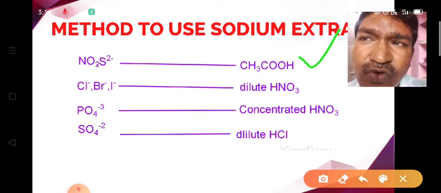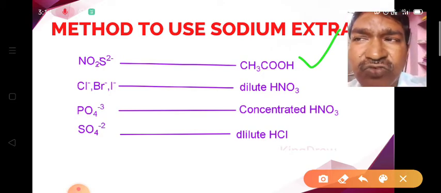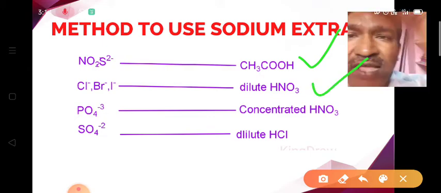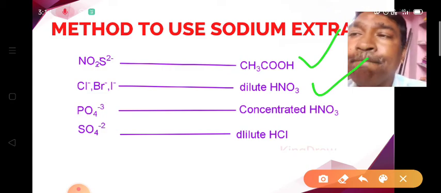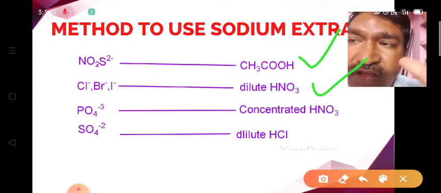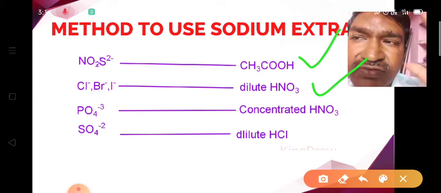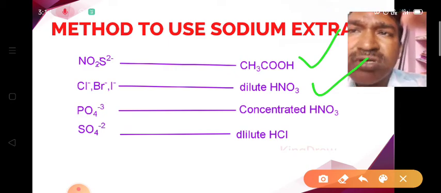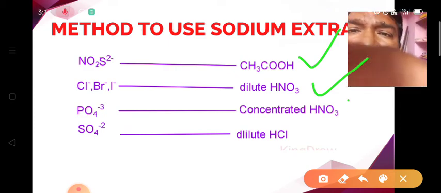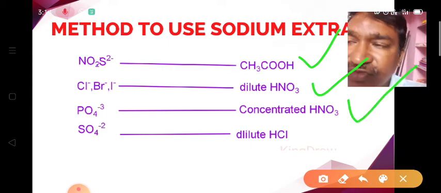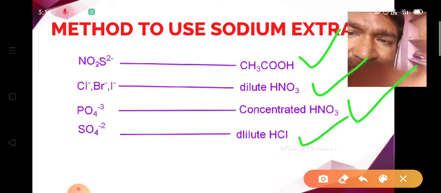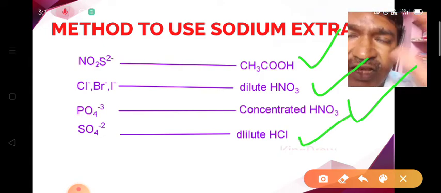Whenever we go for the identification tests of chloride, bromide and iodide, we have to treat the sodium carbonate extract with dilute HNO3. And for the identification of phosphate ions, we have to treat the sodium carbonate extract with concentrated HNO3. In a similar way, for the sulfate ions, we have to treat it with dilute HCl.